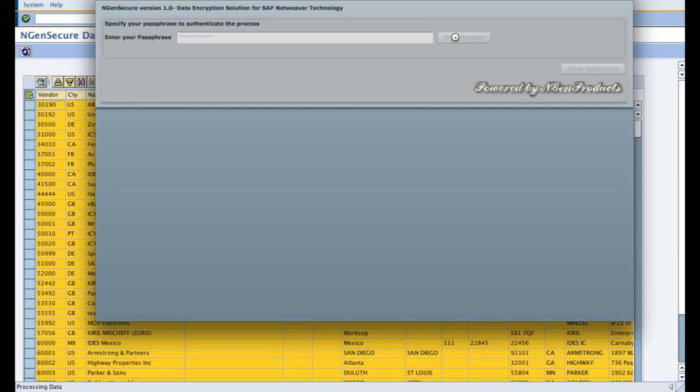I clicked on start process, and it will take a minute to execute all the encryption process, auto save it to your SAP database, and refresh to your screen in a minute or so.